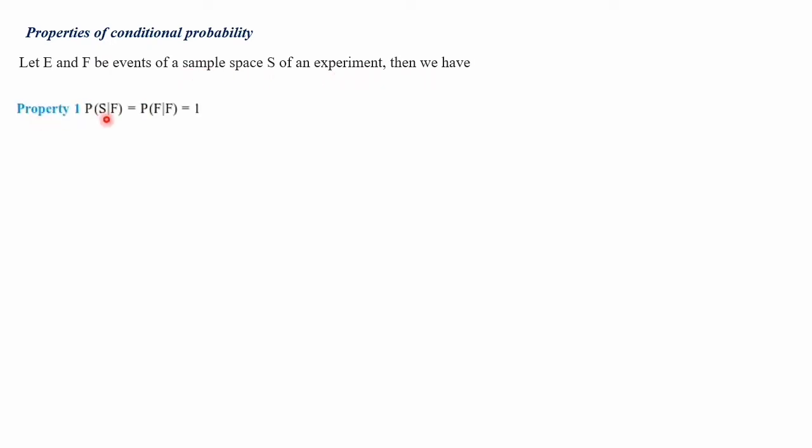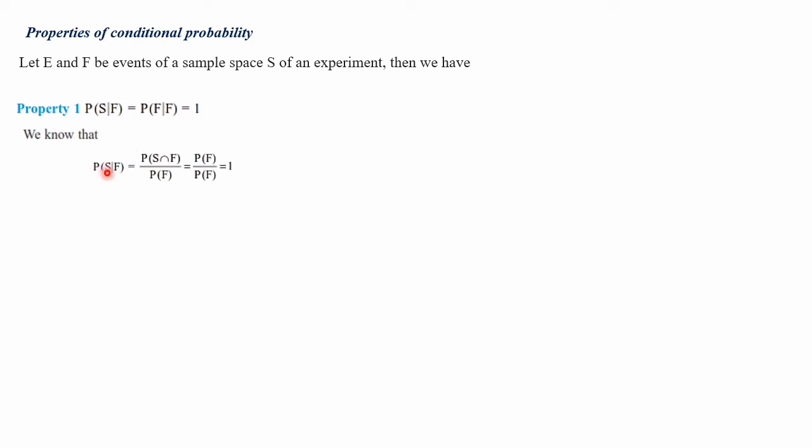Next we shall discuss the properties of conditional probability. Here we have to discuss 3 properties. Let E and F be events of a sample space S of an experiment. Then we have the first property: probability of S given F is equal to probability of F given F is equal to 1. Here S is a sample space and F is a subset. Probability of S given F is equal to probability of F given F is equal to 1. This is the first property. Let's see how this property is derived.